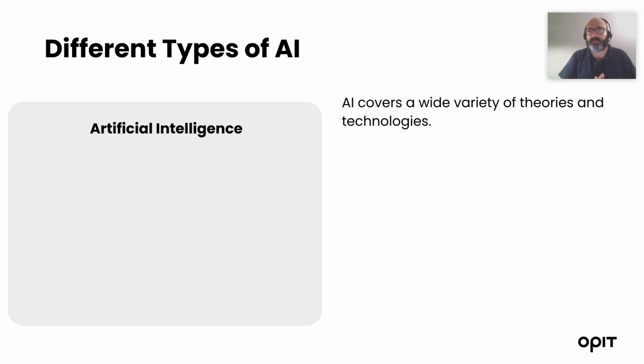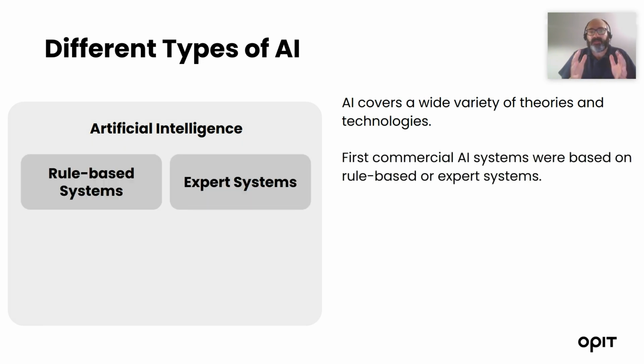Let's check which are the different types of artificial intelligence that we have nowadays. We have the full spectrum of artificial intelligence systems that cover a variety of theories and technologies. We have the first commercial artificial intelligence systems that were based on rules and expertise derived from humans, and this is what we are going to talk about today.